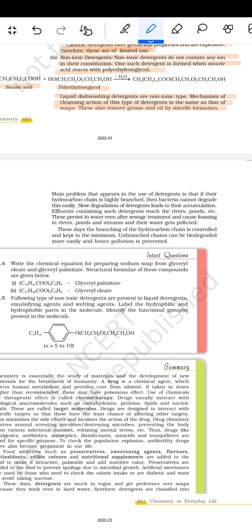They also remove grease and oil by micelle formation. Main problem that appears in the use of the detergent is that if their hydrocarbon chain is highly branched, then the bacteria cannot degrade them easily. Slow degradation of the detergents leads to their accumulation in effluents, such as in rivers, ponds, etc. These persist in the water even after the sewage treatment and cause foaming in the rivers, ponds and streams, and their waste water gets polluted. These days, the branching of the hydrocarbon chain is controlled and kept to the minimum. Unbranched chains can be biodegraded more easily and hence pollution is prevented.